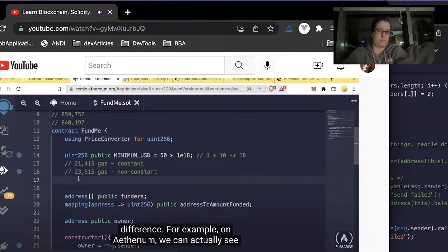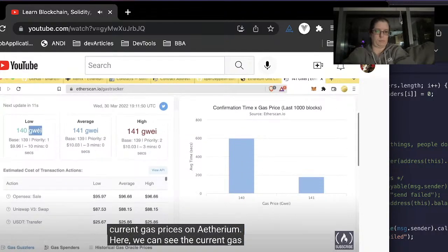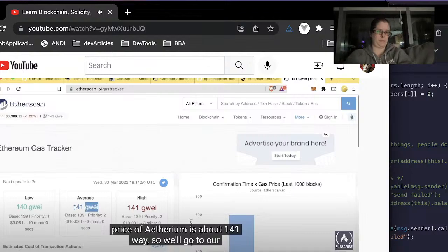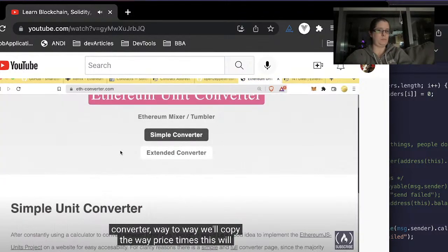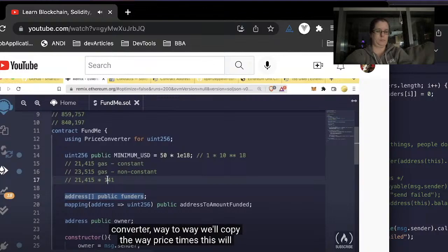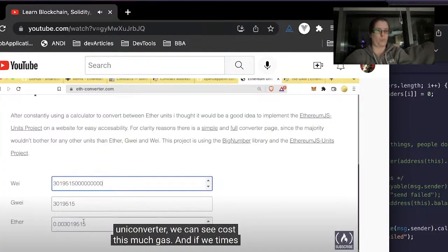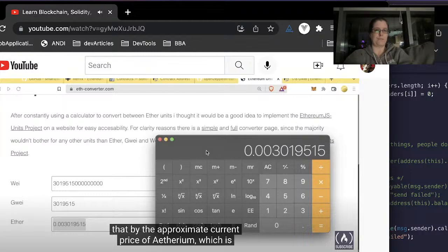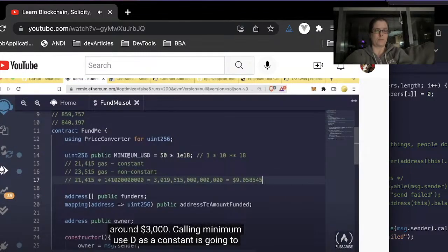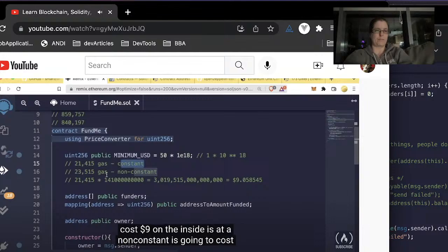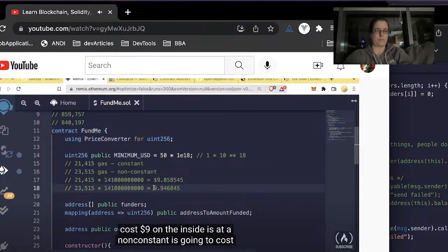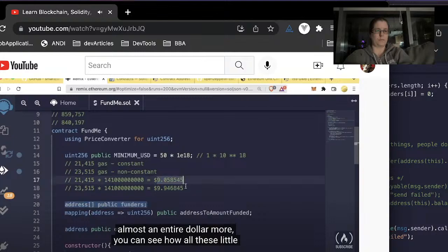For example, on Ethereum, we can actually see current gas prices here. We can see the current gas price of Ethereum is about 141 Gwei. So we'll go to our converter, Gwei to Wei, we'll copy the Wei price, times this, we'll get the gas price of calling our minimum USD. This number here, which if we put back in our Ethereum unit converter, we can see it costs this much. And if we times that by the approximate current price of Ethereum, which is around $3,000, calling minimum USD as a constant is going to cost $9. Calling this as a non-constant is going to cost almost an entire dollar more. You can see how all these little gas optimization tricks are going to make your life a lot better.